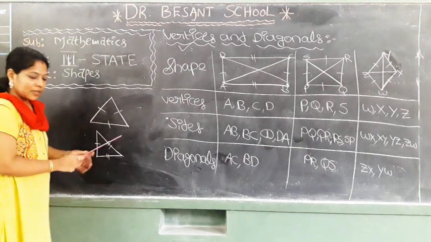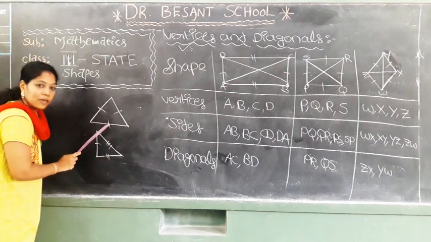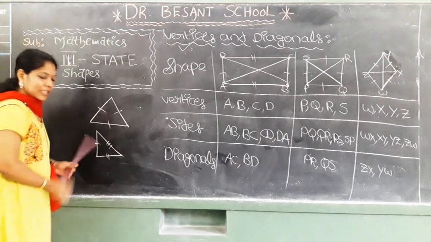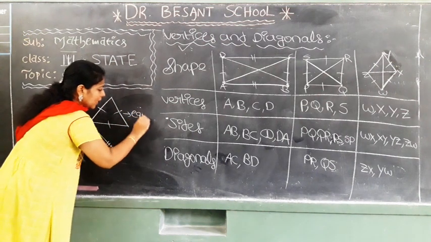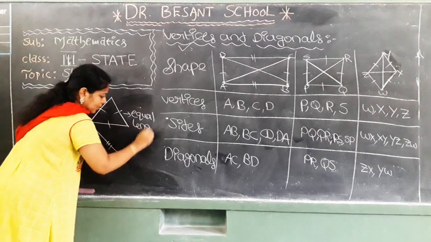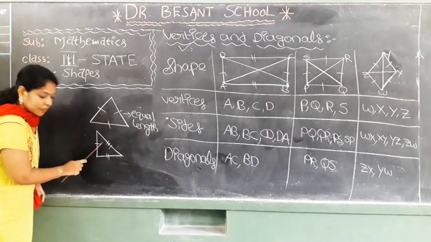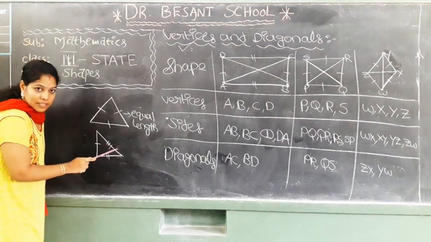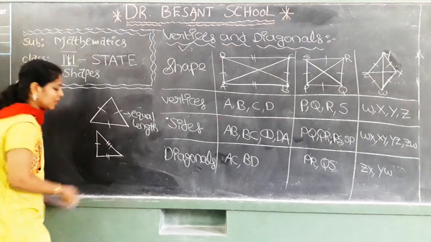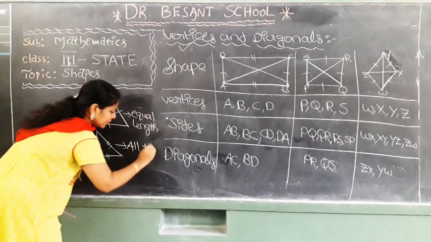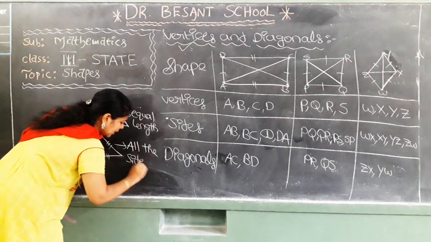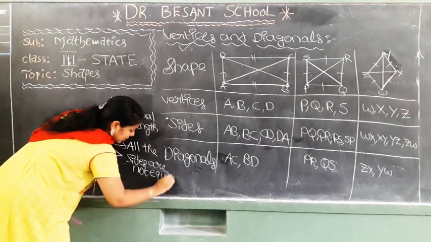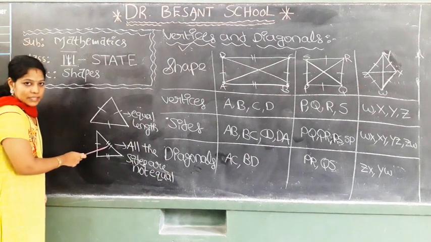Now say, here all the markings are 1 means all the sides are in equal length. Coming to this one, this side has 1 mark and this side has 2 marks and this side has 3 marks. Means all the sides are not equal. Children, everyone understand about these markings?